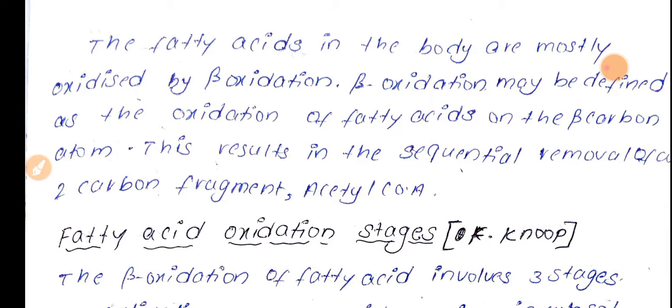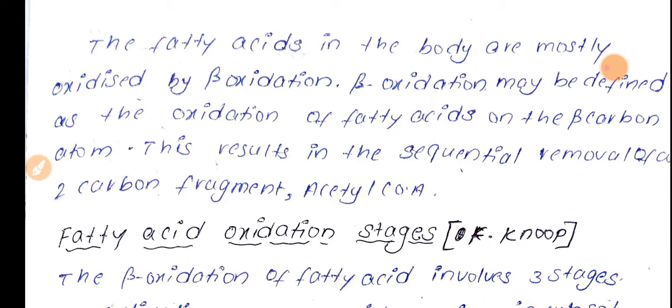This beta oxidation was explained by F. Knoop. He is the scientist who explained fatty acid metabolism, that is fatty acid oxidation. Here we can see this beta oxidation in 3 stages.